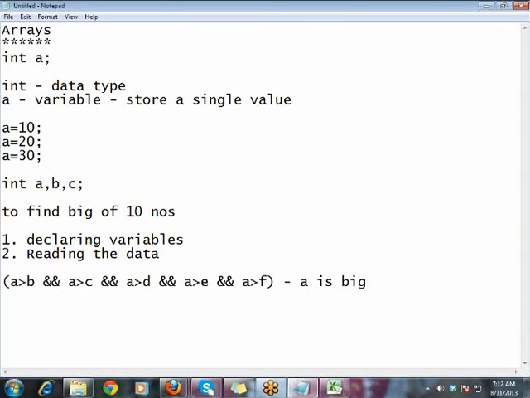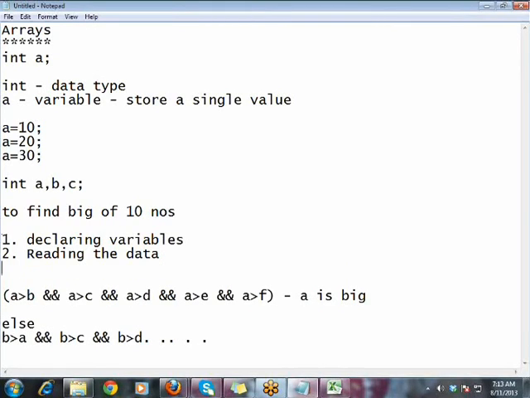This is for one number to say a is big. Then you continue with b is big, else again b greater than a and b greater than c and b greater than d, something like that. You need to repeat the same for the other variables as well. So reading of the data is very difficult, and finally performing the calculation is also difficult.